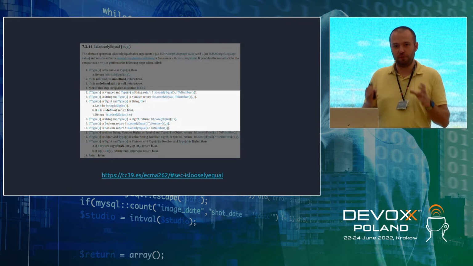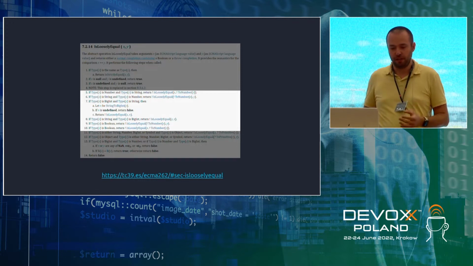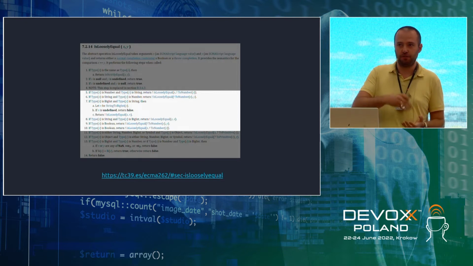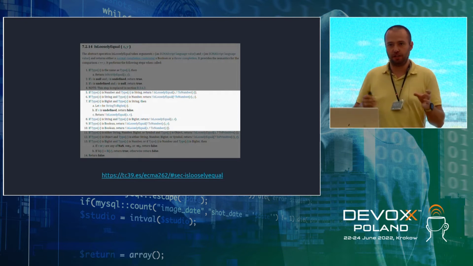The double equal sign tries to compare numbers. It's easy to compare two numbers. And if some value is not a number, it will try to convert it to a number and then do the comparison. So if it's a Boolean or a string, it will try to convert it to a number and then compare two numbers.